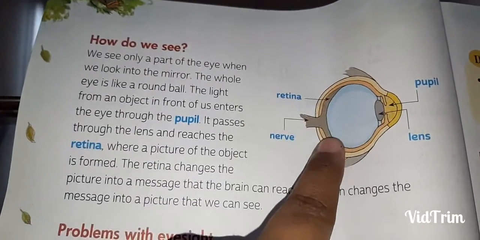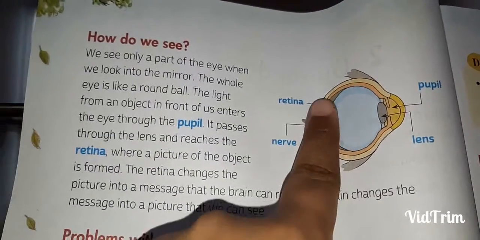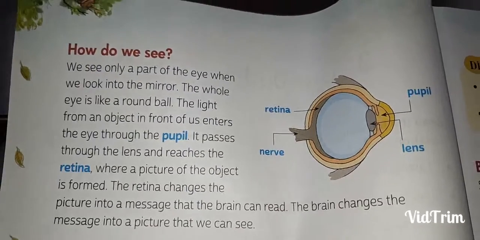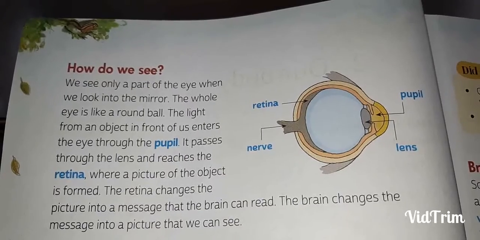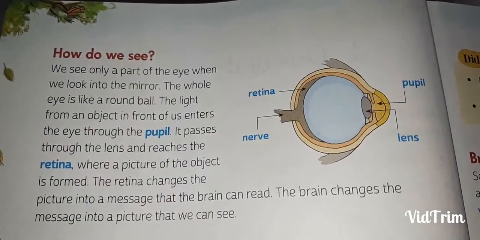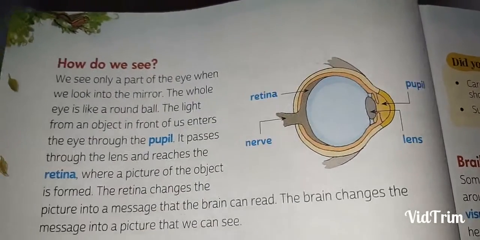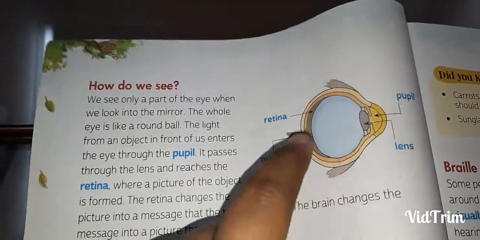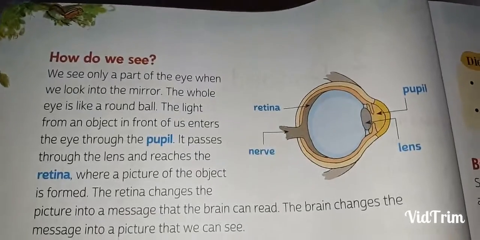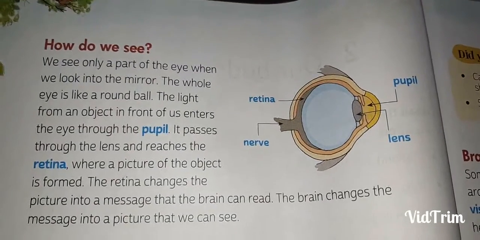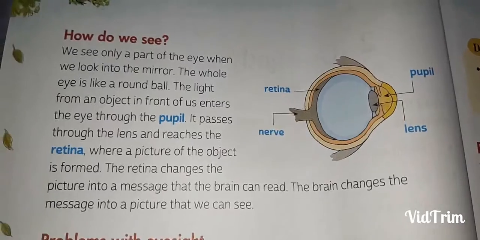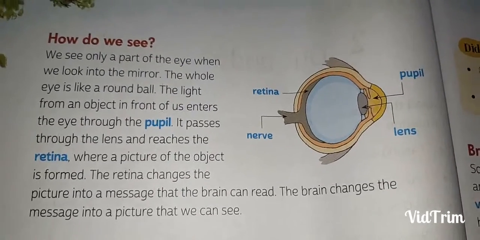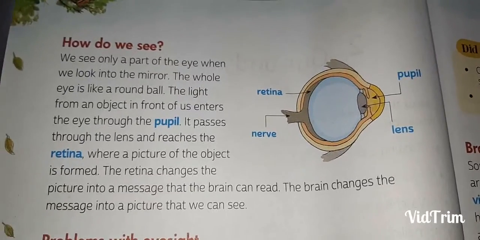This is outer wall. Backside wall. When a picture of an object is formed, the retina changes the picture into a message that the brain can read. When the picture reaches this portion, retina, it is changed into a message that is readable by the brain. The brain changes the message into a picture that we can see. It just works like a computer.